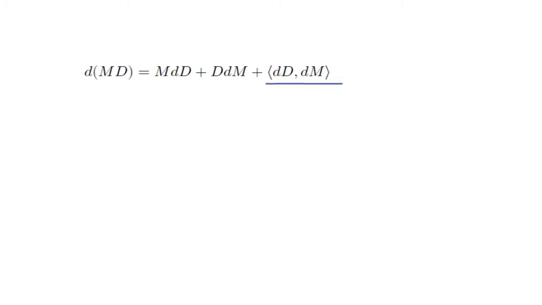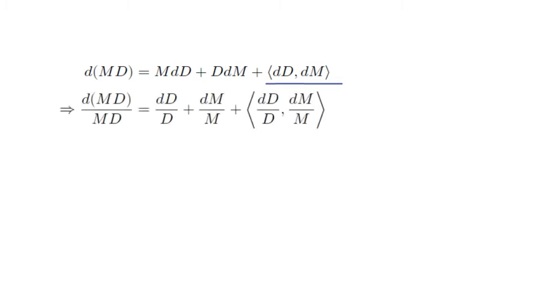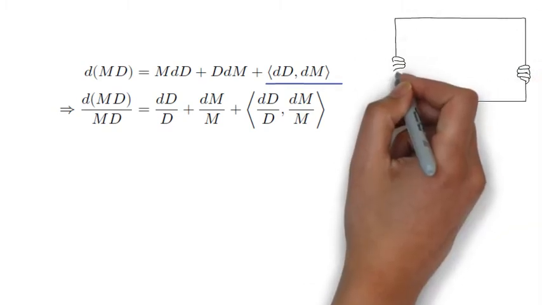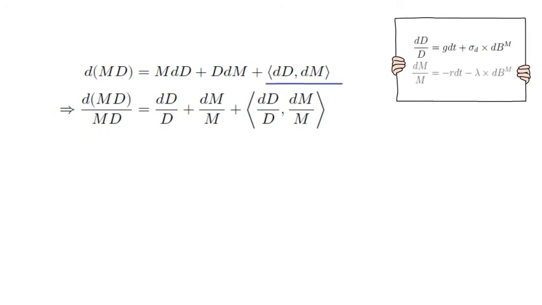So let's divide that equation by M and by D, and we end up with the following representation. Now we plug in the Ito SDEs that we assumed at the beginning of the video, and we end up with the expression that d(MD) divided by MD equals g dt plus sigma_D dB_M minus r dt minus lambda dB_M minus sigma_D times lambda times dt. Now solving for M_t D_t as a function of M_0 D_0 gives you the following expression here.